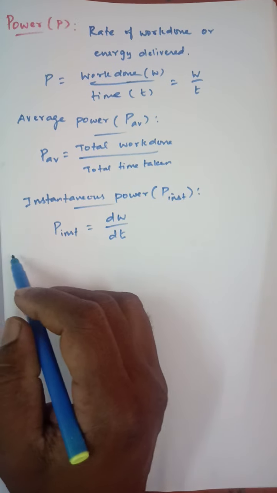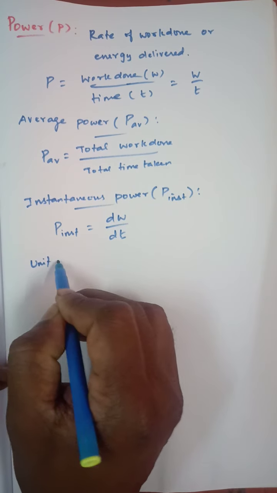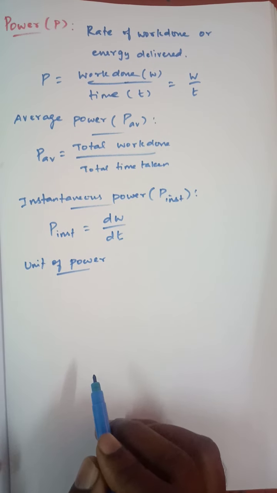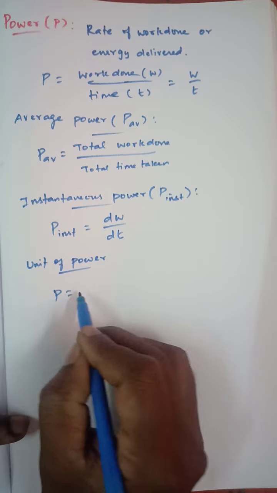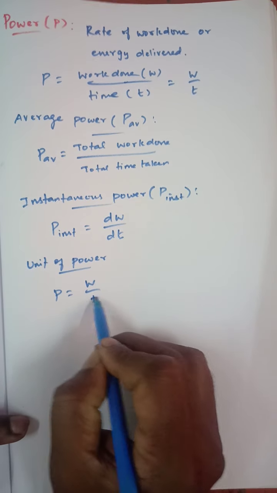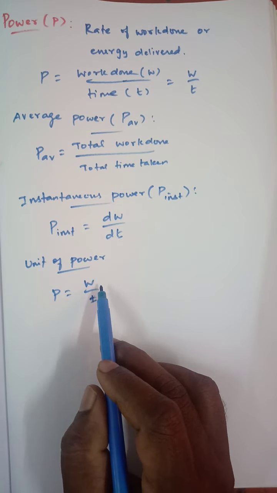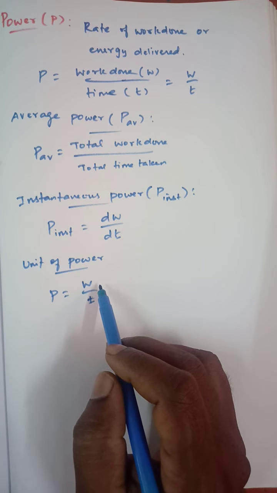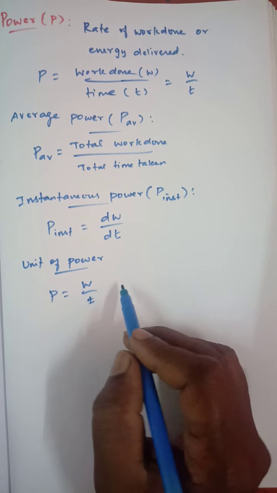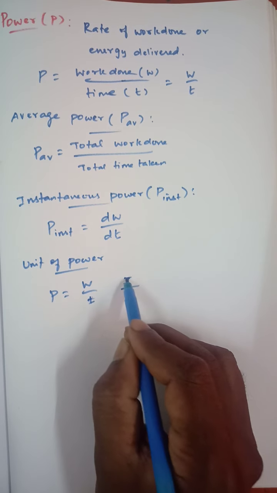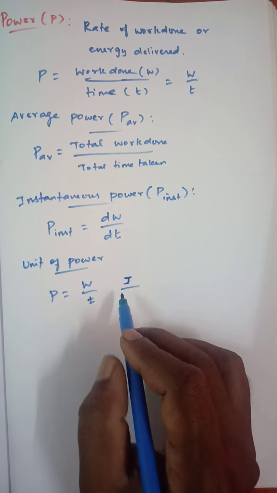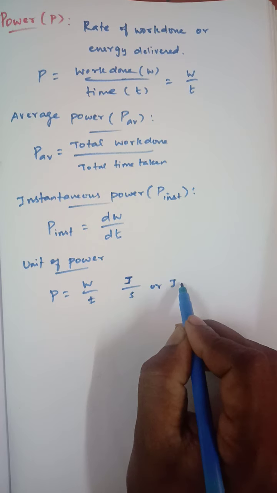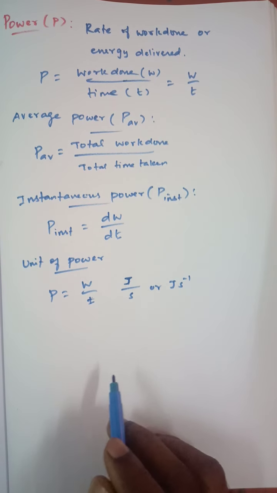Okay, next we will see what the unit of power is. So what is the formula for power? P is equal to W by T. So the units of these two will give the unit of power. See, the unit of work is nothing but energy. So the unit of energy is joule. Symbol is J. Then unit of time is second. Its symbol is s. So joule by second, or joule second inverse. That is the unit of power.